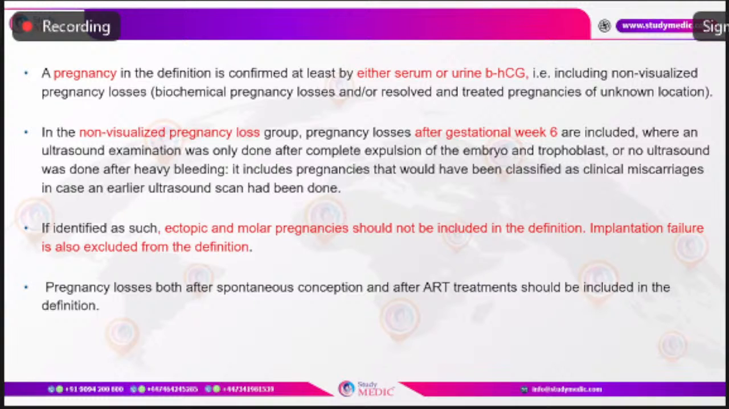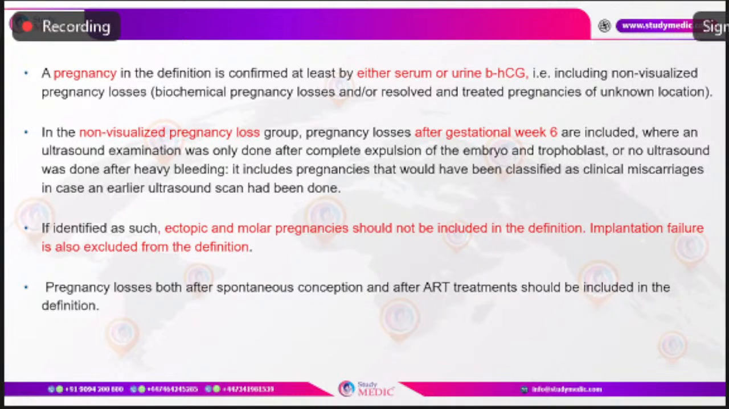While non-visualized pregnancy loss means beta-HCG was positive, and it was more than 6 weeks of gestation, but it was followed up with an ultrasound later on when pregnancy loss was suspected, which showed no evidence of intrauterine products of conception, intrauterine gestational sac, yolk sac, fetal pole or cardiac activity. Which means if the scan had been done earlier, early in pregnancy, there would have been the presence of an intrauterine gestational sac, yolk sac, fetal pole, or cardiac activity. So that is what is called non-visualized pregnancy loss.